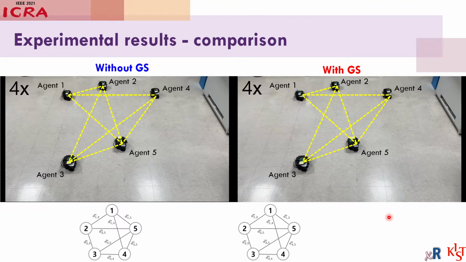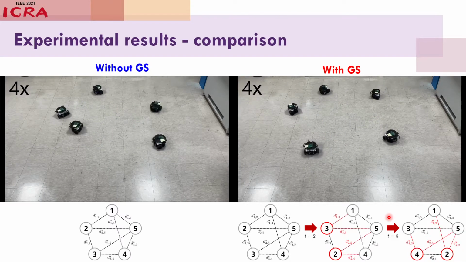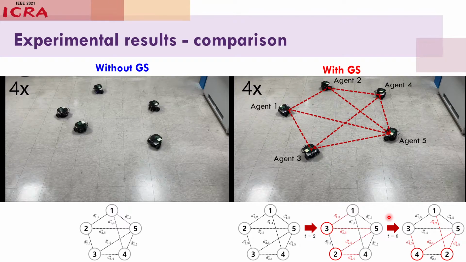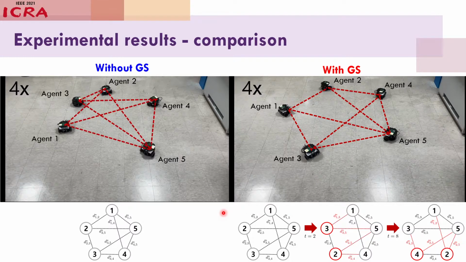Let's see this video. As shown in the right video, the robots converge to the target formation with the goal assignment strategy, but the robots in the left video did not converge to the target formation. Moreover, it takes much longer time to converge because the avoidance mechanism is activated. From this video, we can say that the proposed goal assignment algorithm helps to avoid collisions as well as to converge to the target formation.